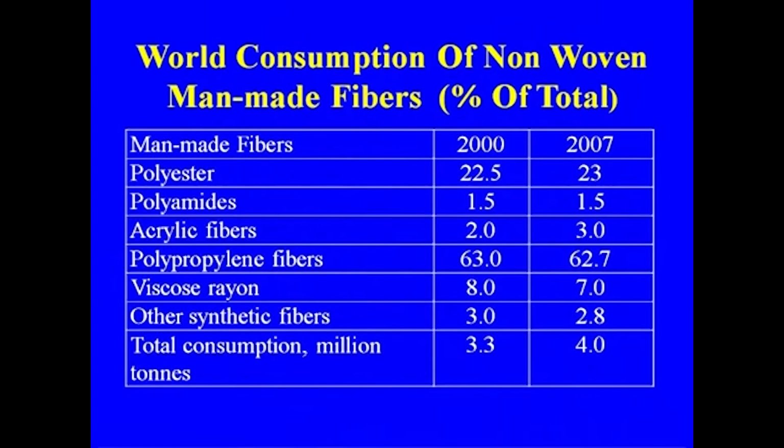This is the status of world consumption of man-made fiber, which we discussed while discussing polymers, elastomers and synthetic fiber. Although polyamides are a small portion of the total man-made fiber, because the major share is polyester, the viscose yarn also plays an important role in the synthetic fiber industry.